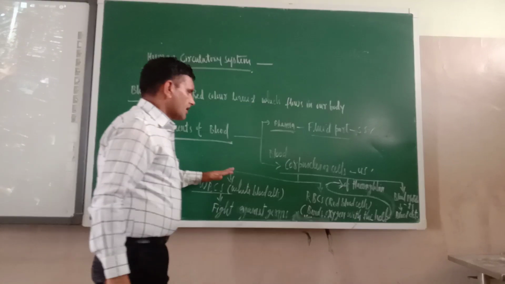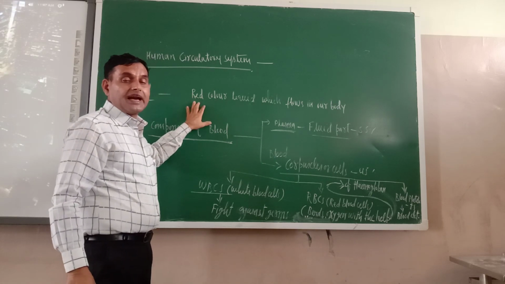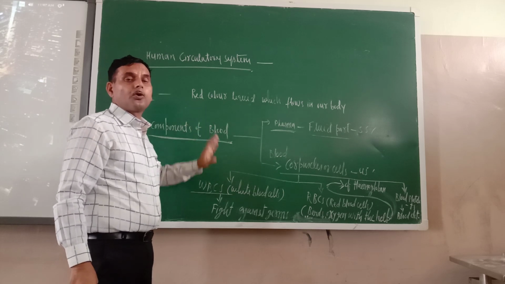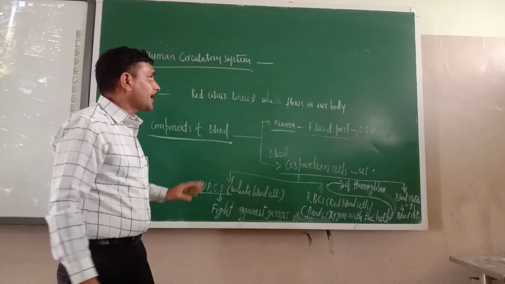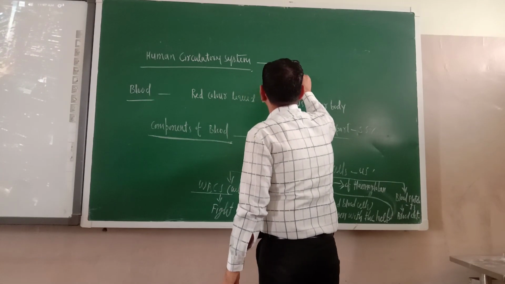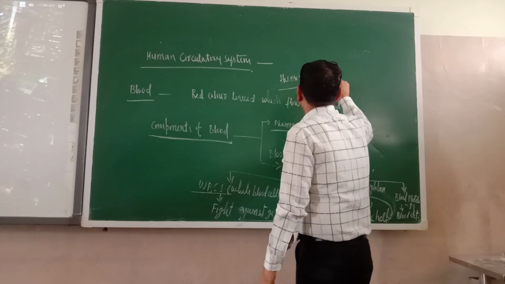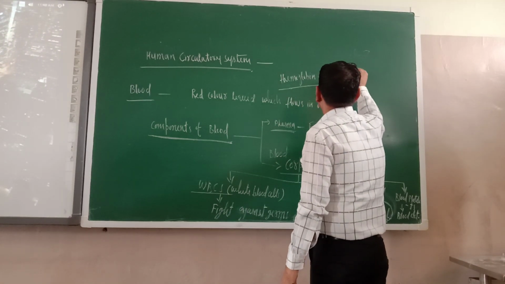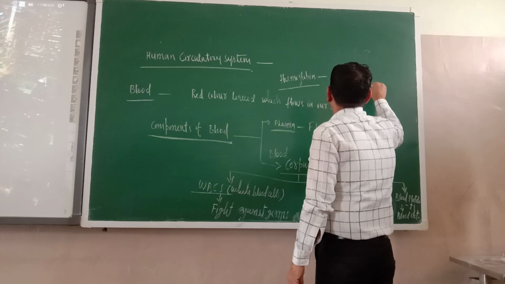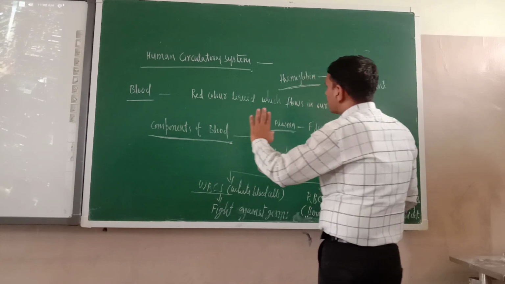Now blood is looking red. So blood is looking red due to the presence of hemoglobin. What is hemoglobin? Hemoglobin is a red color pigment. Because of the presence of hemoglobin, it looks red.